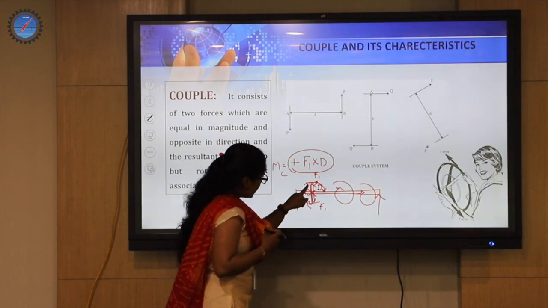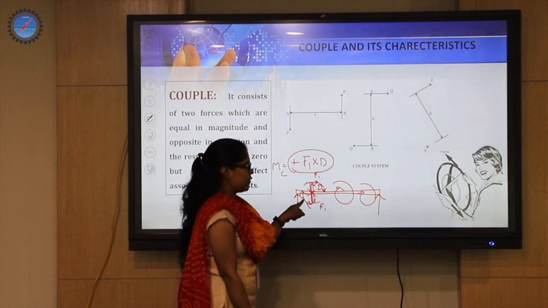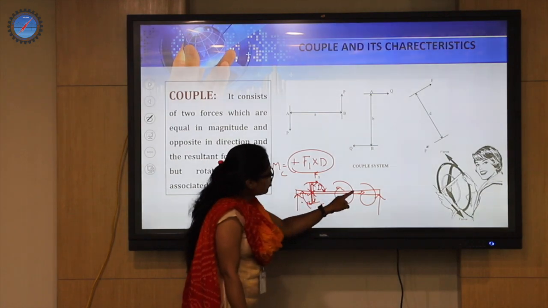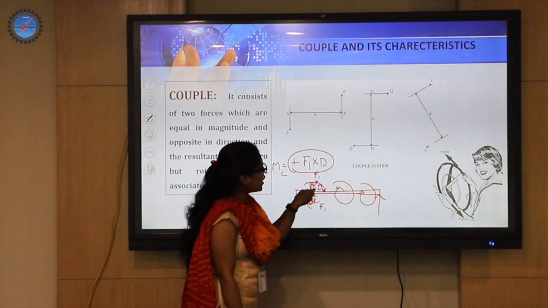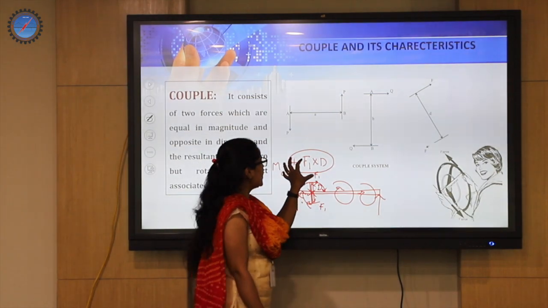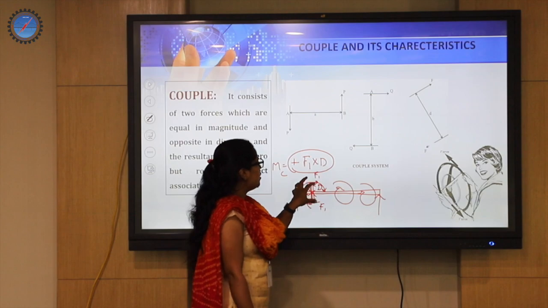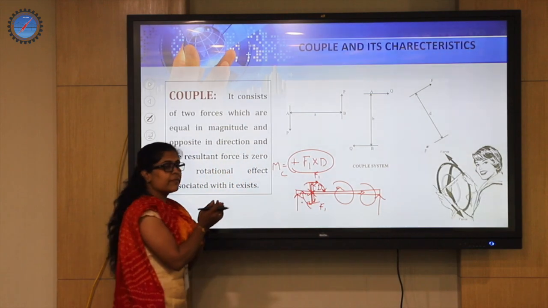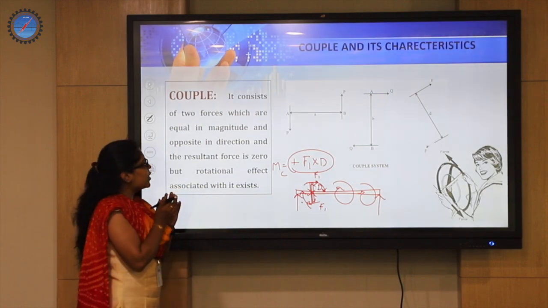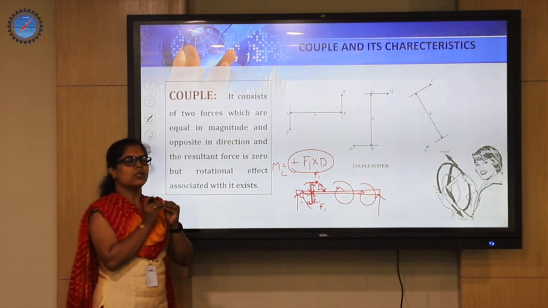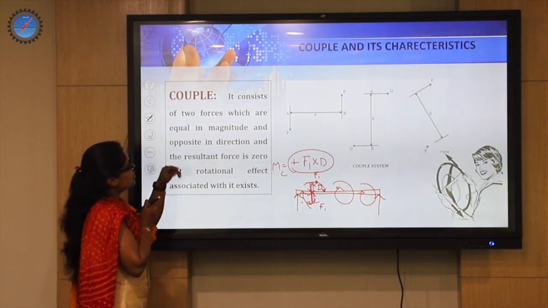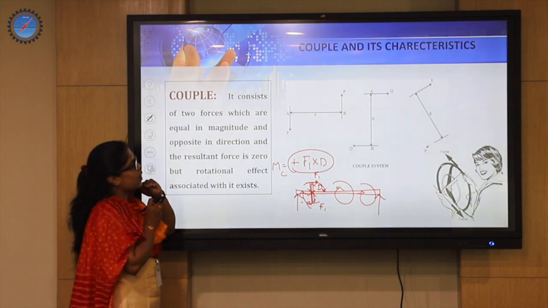For example, here the beam is given and here two sets of forces are given. But the effect caused by it, that rotational effect, is the same on all locations. So whichever point you consider on the beam, you have the same intensity of this couple being created. So until we calculate it and convert it into a moment of a couple, only then we have the task. Otherwise, we can just directly take it as a concentrated moment irrespective of the location on the beam, that means on any object it is being placed. So that is about the characteristics of the couple.